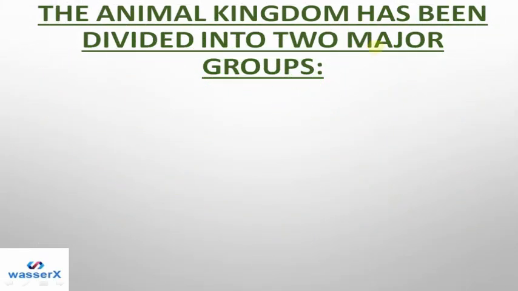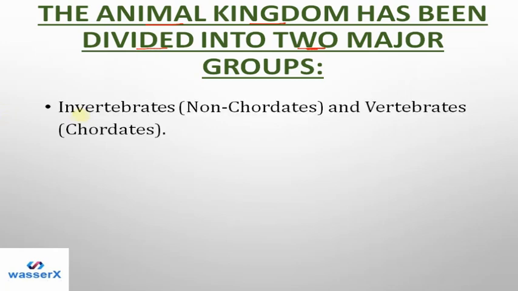The next part is the animal kingdom. So this was all about the plant kingdom and, as a whole, each kingdom. Now let's become specific about the animal kingdom. So the animal kingdom is divided into 2 major groups. Which 2 major groups? It is divided into invertebrates, which are non-chordates, and vertebrates, which have the chordates, or they are called chordates.